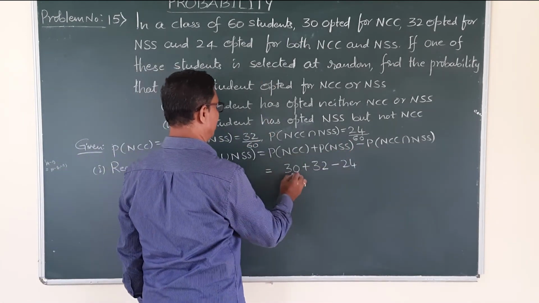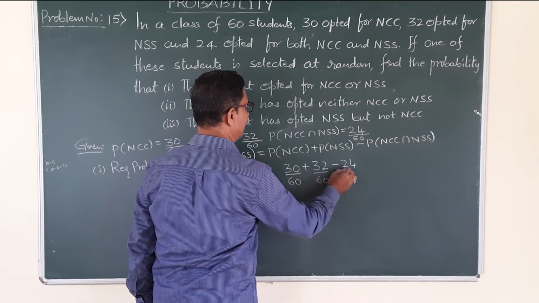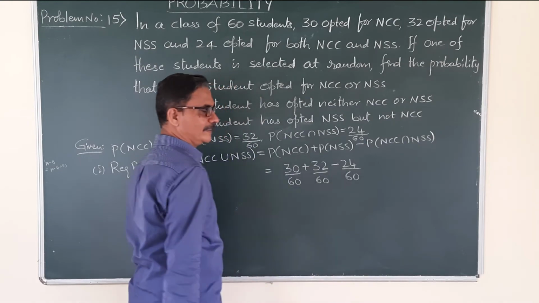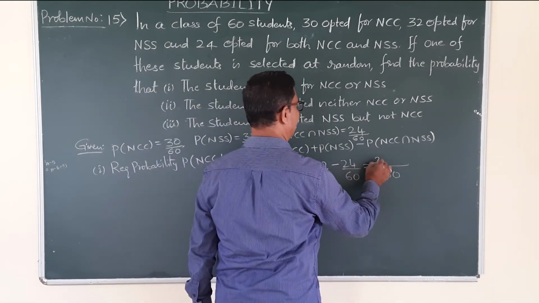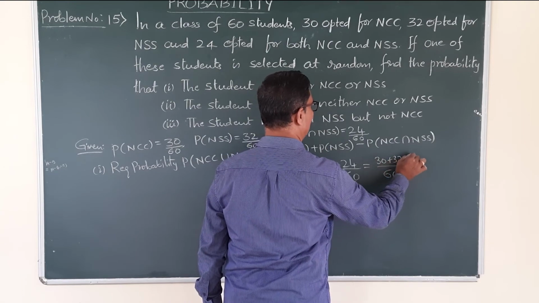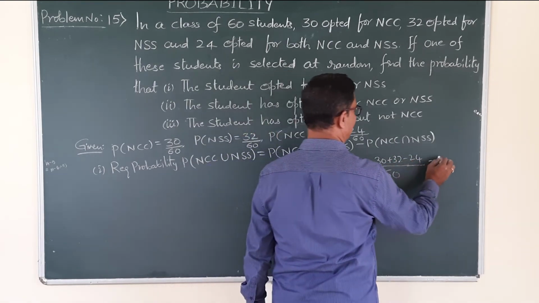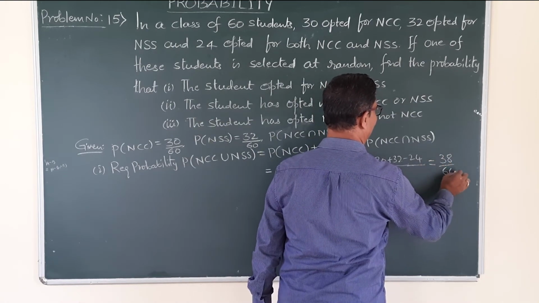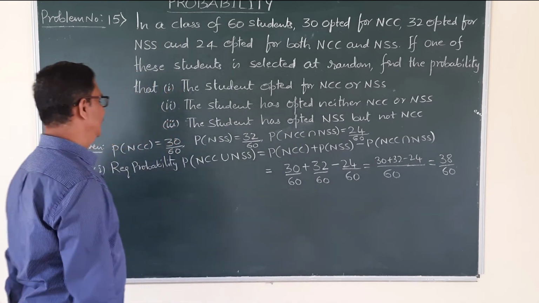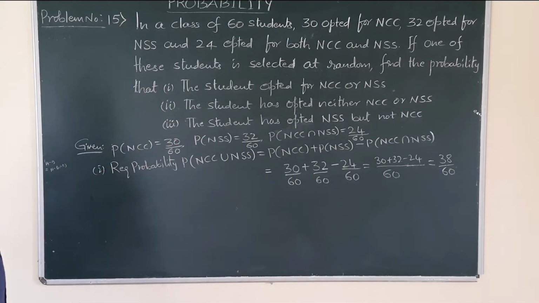That is 30 by 60, plus 32 by 60, minus 24 divided by 60. So the LCM is 60, 30 plus 32 minus 24. How much? 62 minus 24, that is 38 divided by 60. So probability of NCC union NSS is 38 by 60.